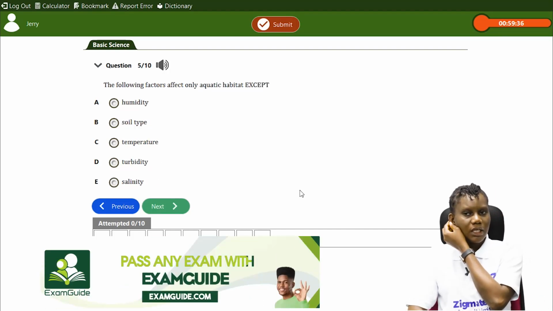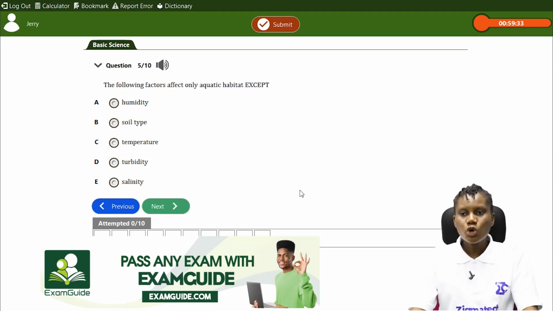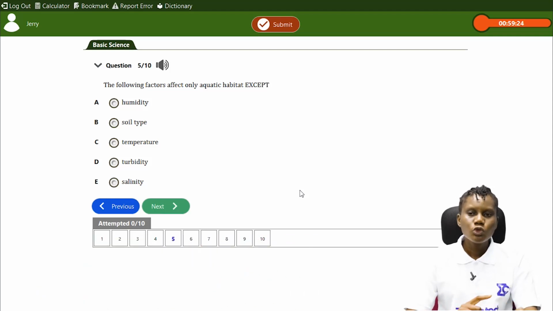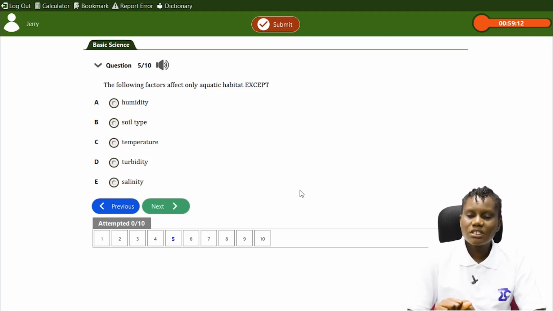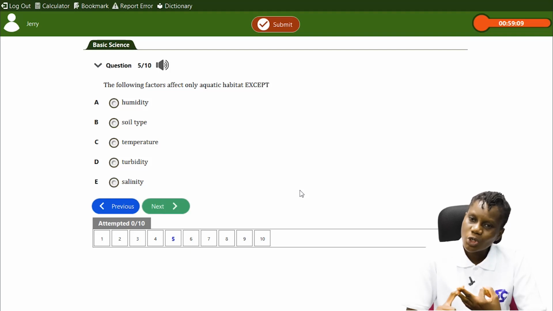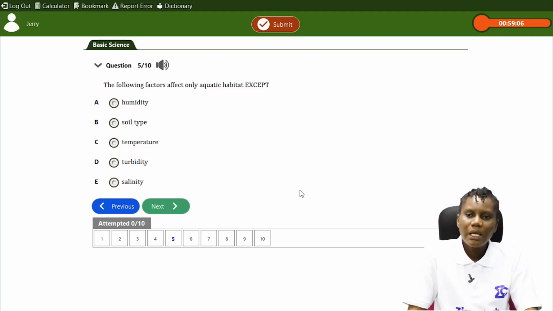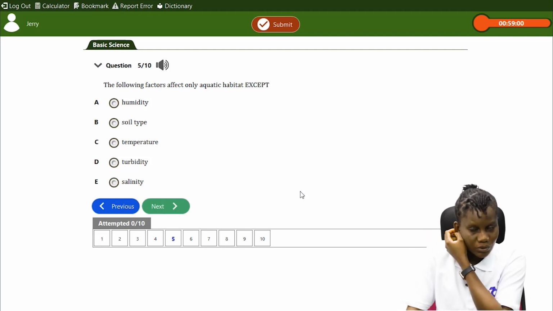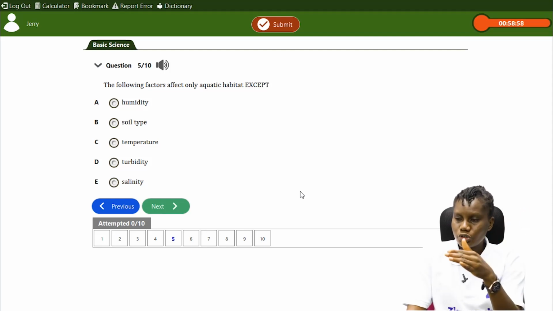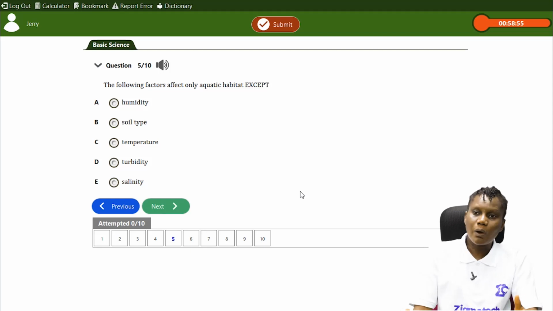Okay, I have this question here. The following factors affect only aquatic habitat, except: A, humidity; B, soil type; C, temperature; D, turbidity, which we just considered; and E, salinity. I know we have not considered other factors, but I will still answer the question here, because subsequently we're going to consider them. I remember we mentioned salinity at some point during the introduction, when we were talking about aquatic habitats.